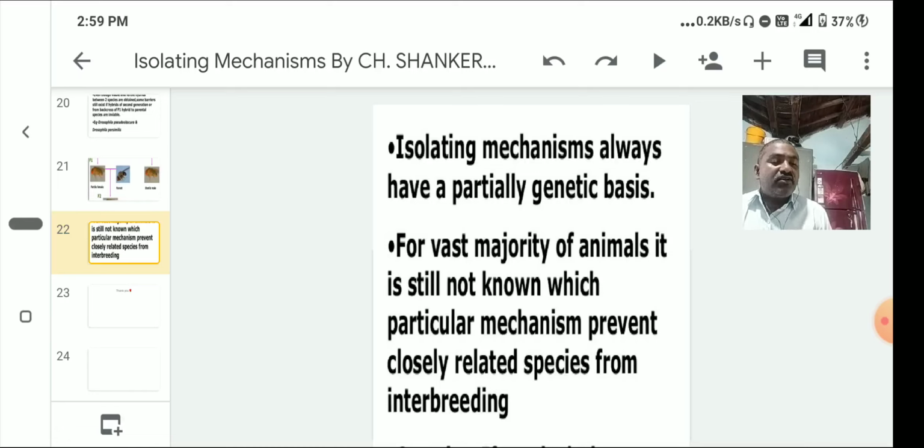So, reproductive isolation is established step by step and generation by generation. Hence, the populations fail to interbreed. One beautiful example is there when the competition is very high, especially in snakes, which live in the water. Some snakes are entering into the rivers, fresh water, some snakes are entering into the brackish water, and some snakes are entering into the sea.